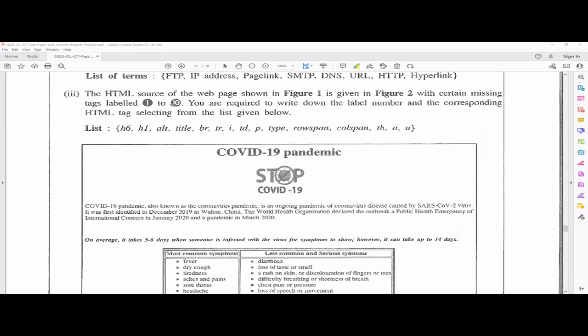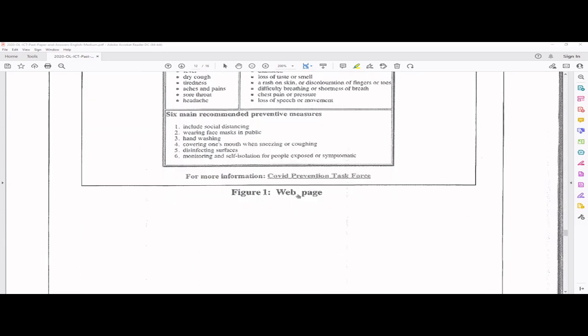So if you want to quickly go through: H6, H1, Alt, you hope you know this one is for the image tag. When the image is not loading, you will see this particular text. Title, break, like breaking for a new line. TR for the tables, italic, TD is also for the table, P for paragraph, type is for some kind of attribute use, and rowspan and colspan, right? It's used for the TD tag, and TH for the table headers, A for anchor tags, U for underline. Okay, so based on that, we'll go and see.